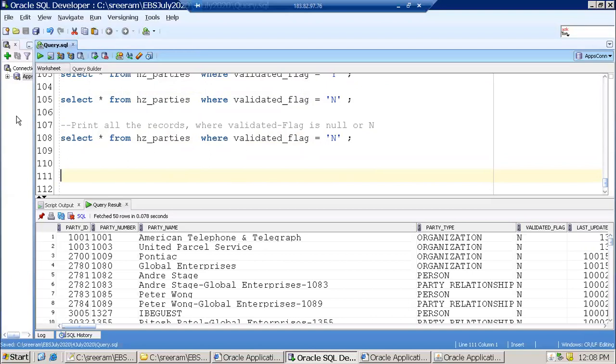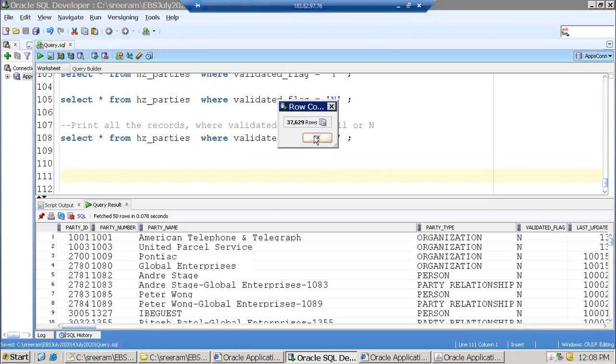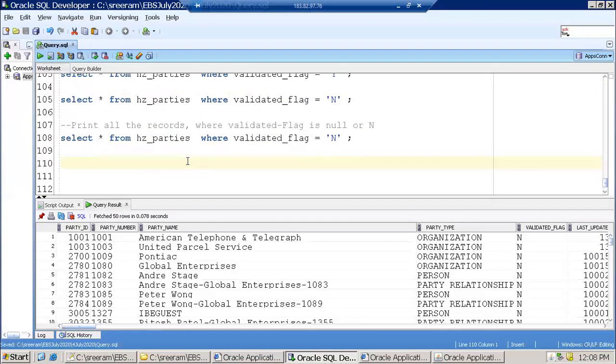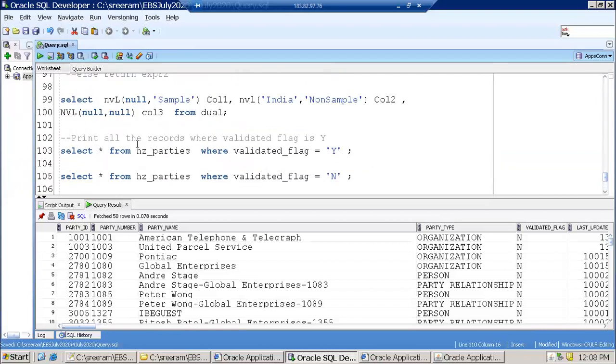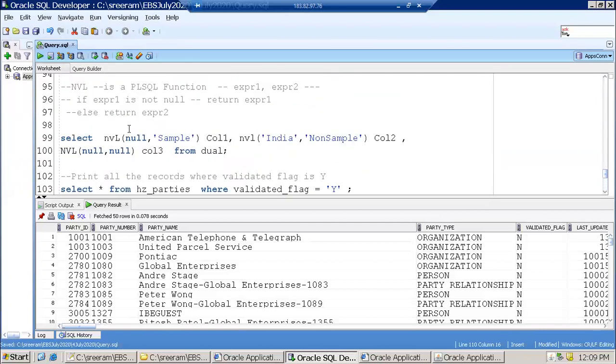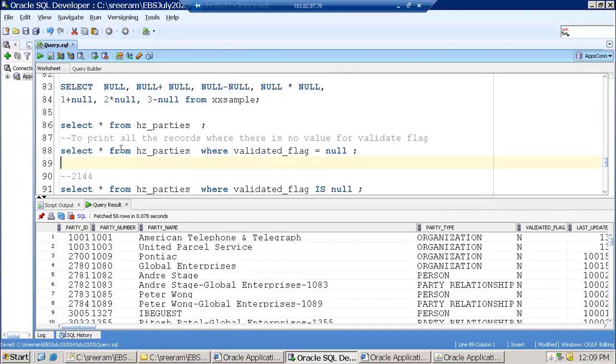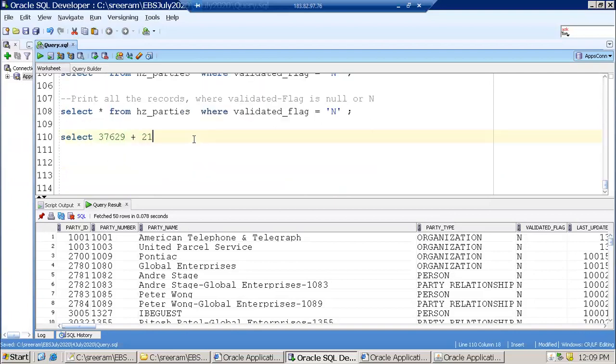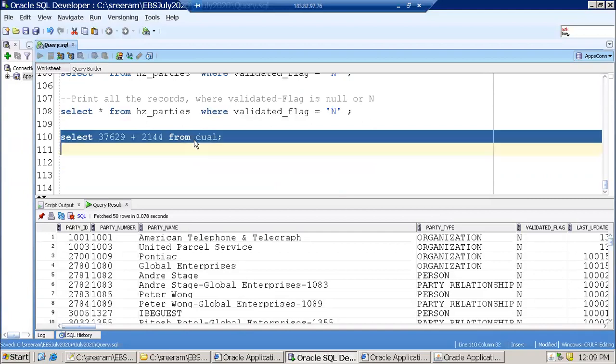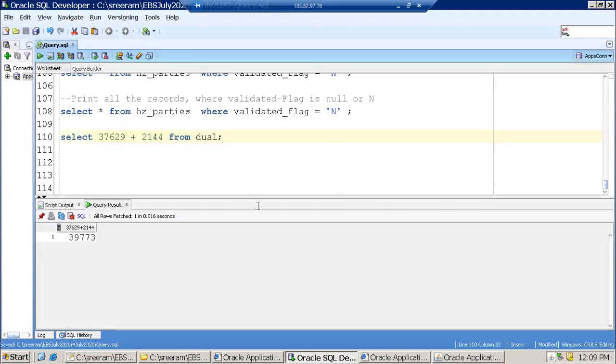What can I do? Print all the records where the flag is null or N. There are 37,629 records with N, plus the records with null, which is 2144. So the end result should have 39,773 records. What can I do now? Let us try the options.